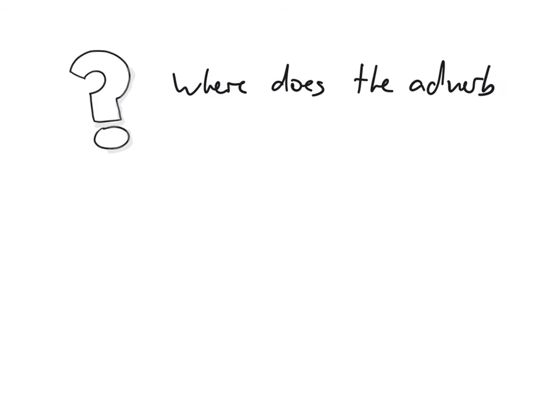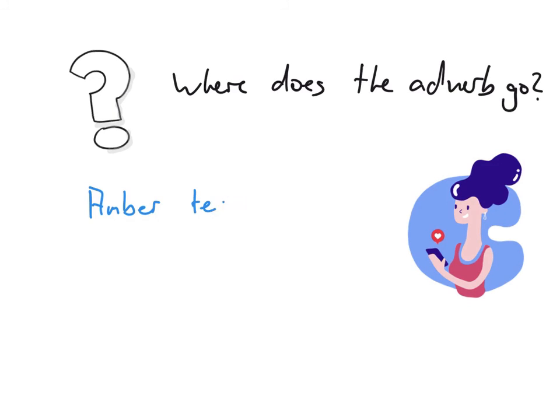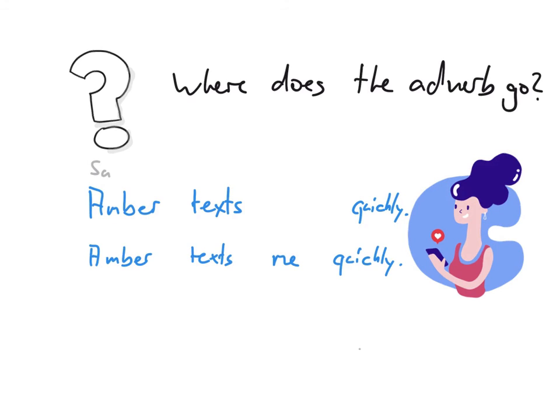So there's only one more question. Where does the adverb go in a sentence? I've got two examples here. Amber texts quickly and Amber texts me quickly. Amber is the subject, texts is the verb, me is the object, and the adverb is quickly at the end. So the adverb normally goes after the verb, and if we have an object, the adverb goes after the object.